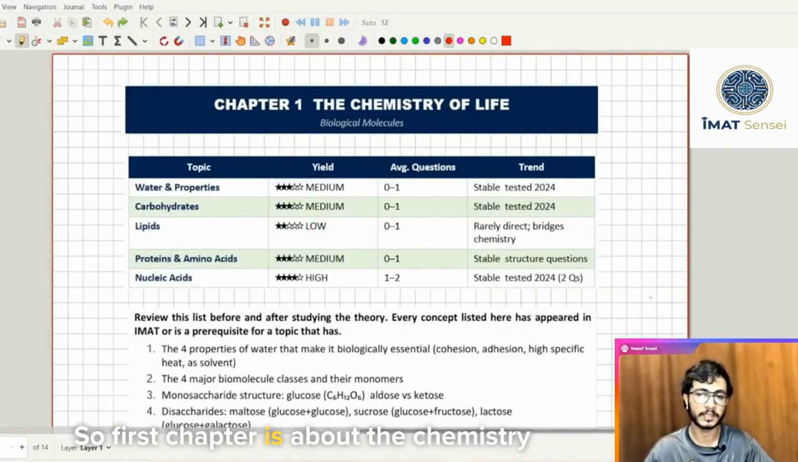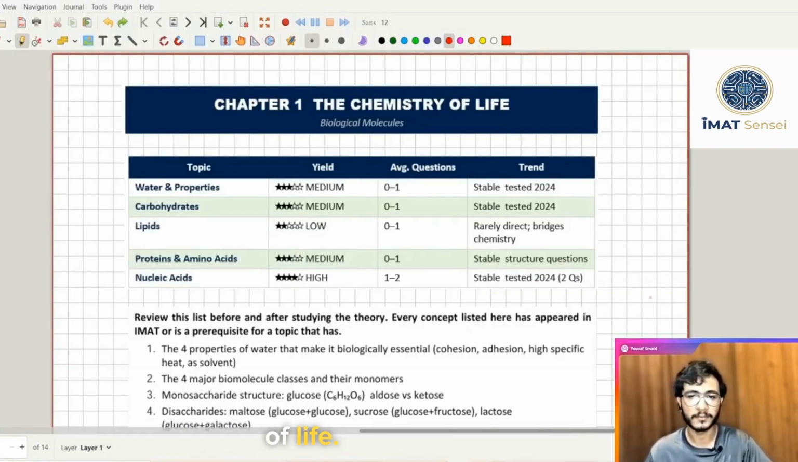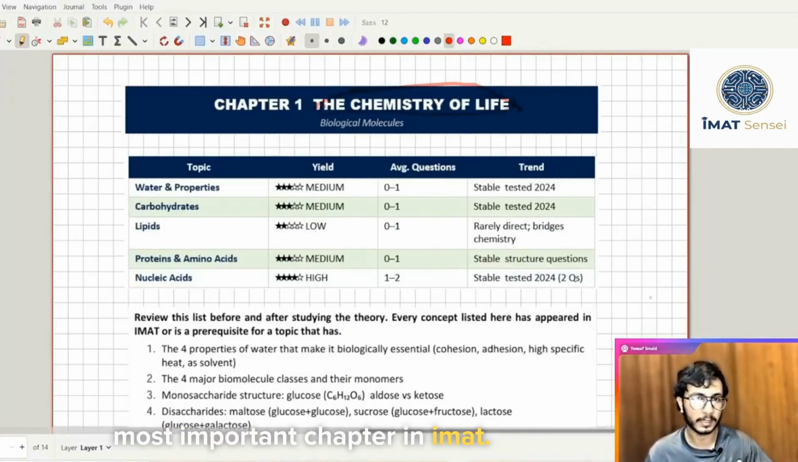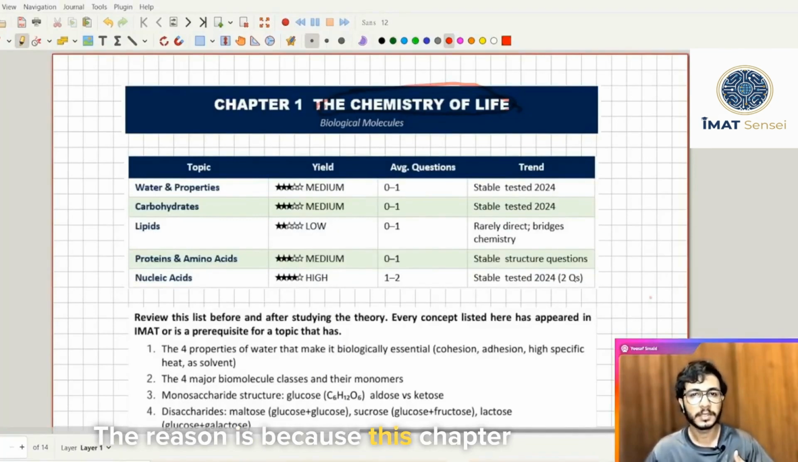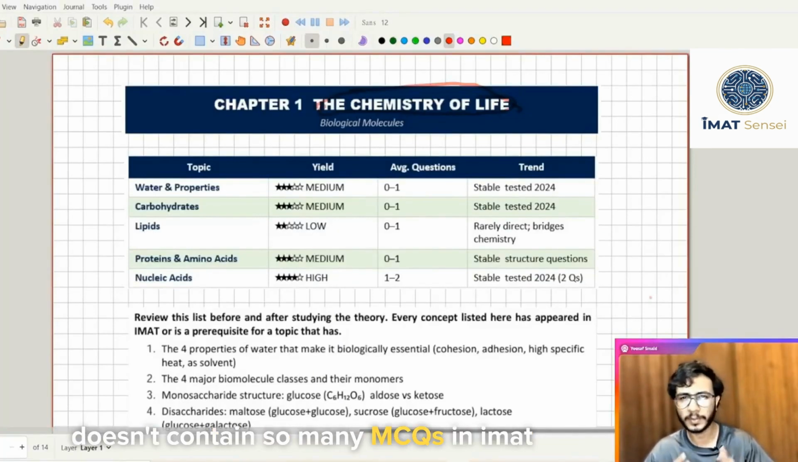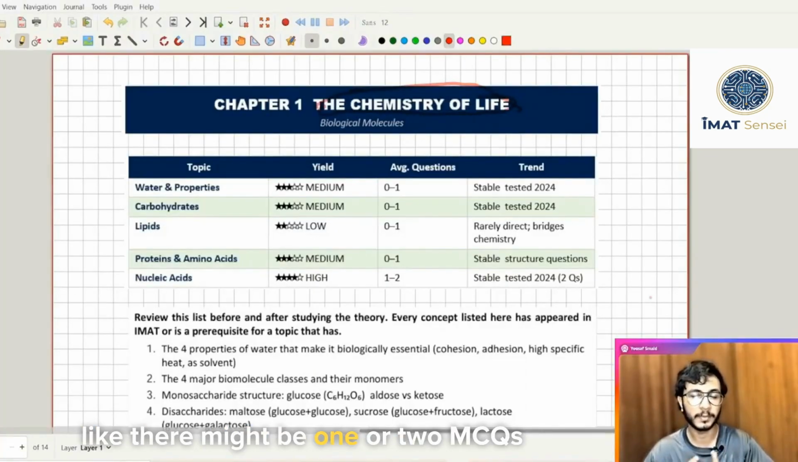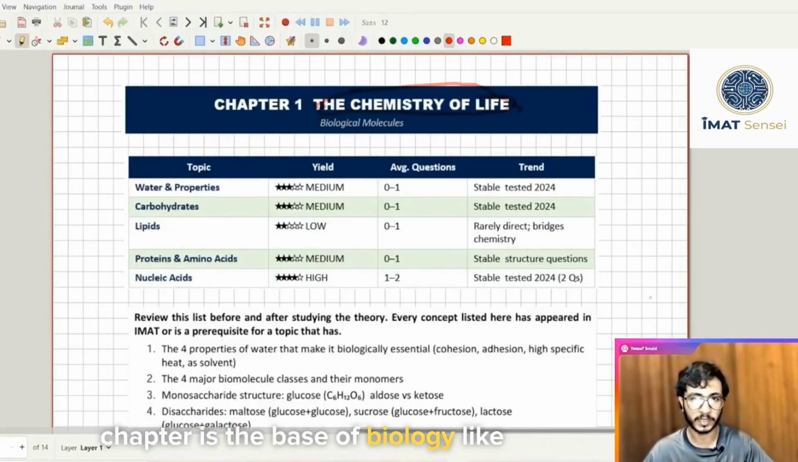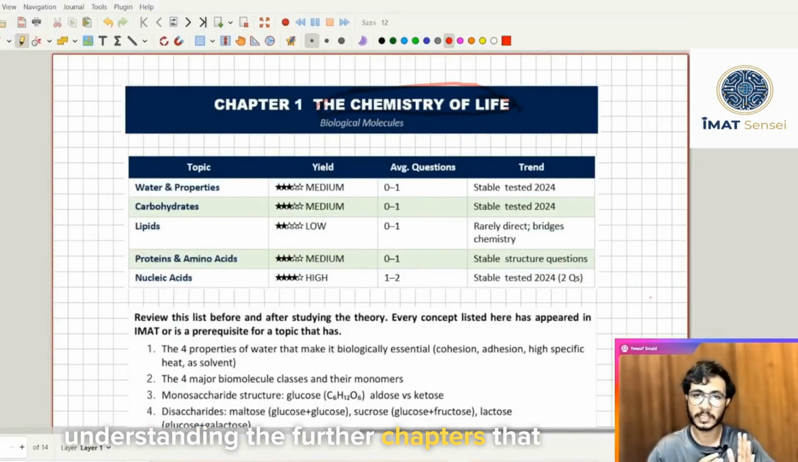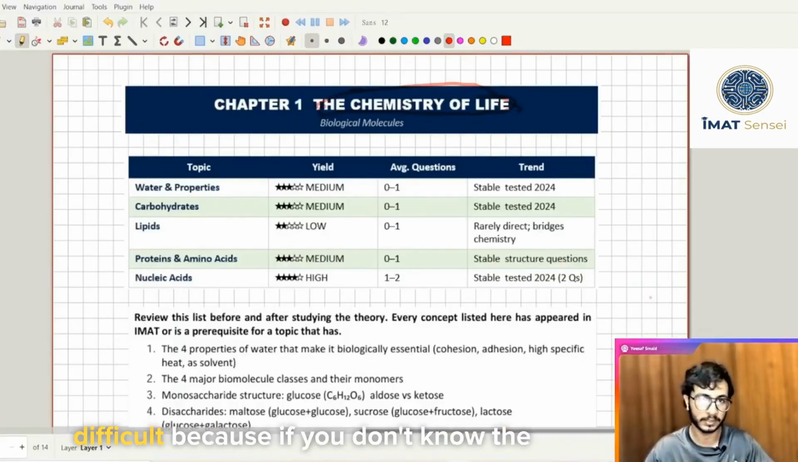So the first chapter is about the chemistry of life. Actually, this chapter is one of the most important chapters in IMAT. The reason is that this chapter doesn't contain so many MCQs in IMAT. Like there might be 1 or 2 MCQs every year, but that is not why this chapter is important. This chapter is important because this chapter is the base of biology. Without understanding this chapter, understanding the further chapters that we'll be studying is going to be really difficult.